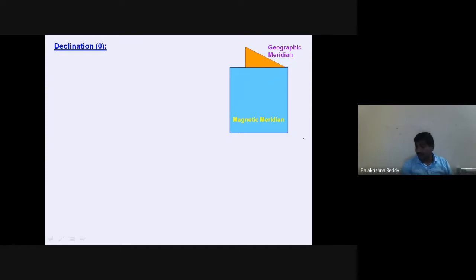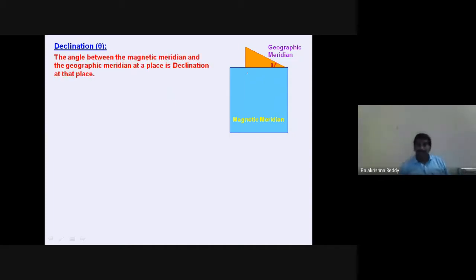Now if you see between them angle theta, this is looking a little up, this is looking a little down. So the angle between the magnetic meridian and geographic meridian is called declination at that place.